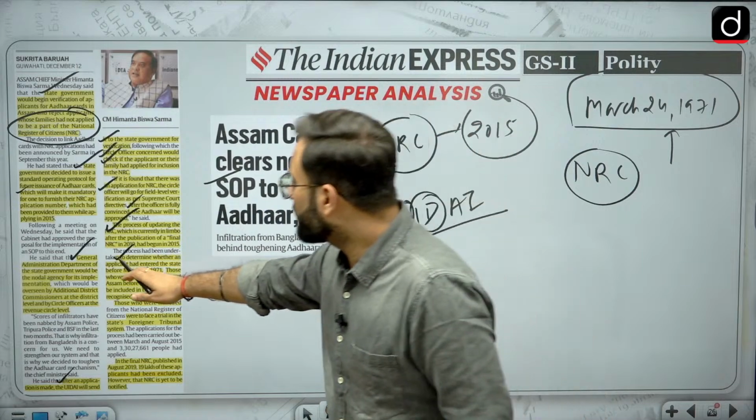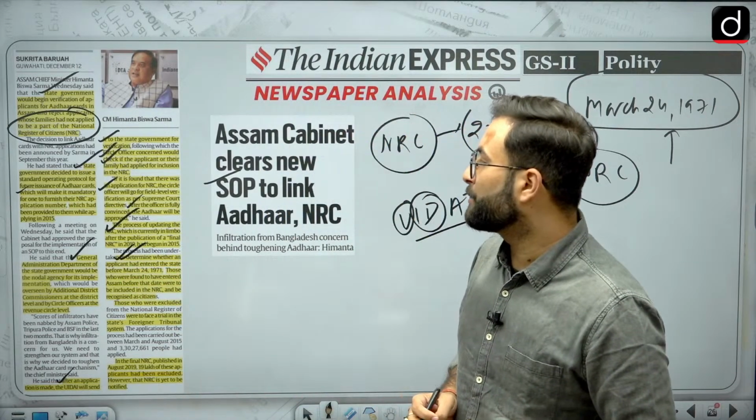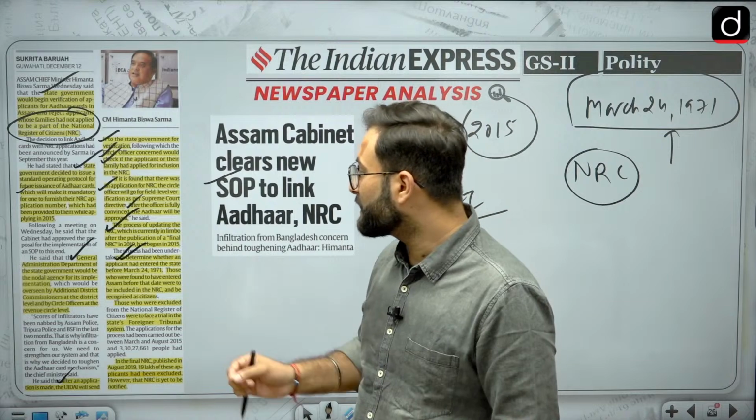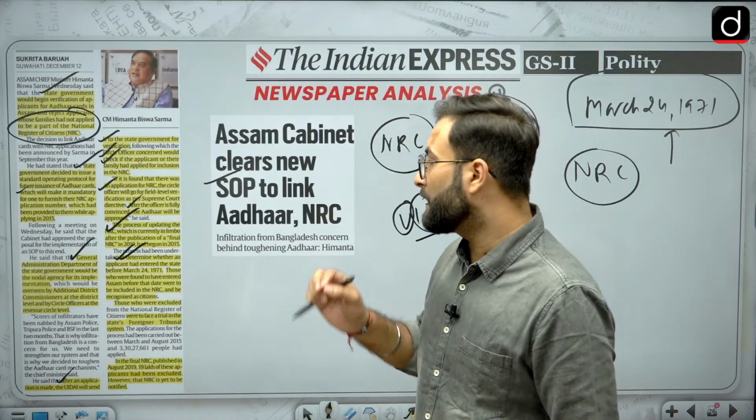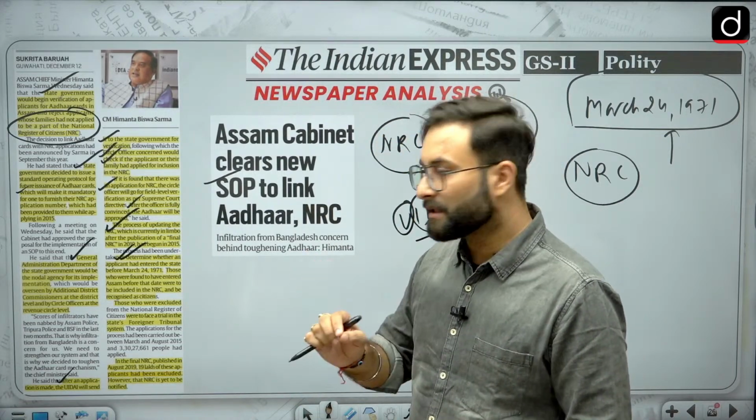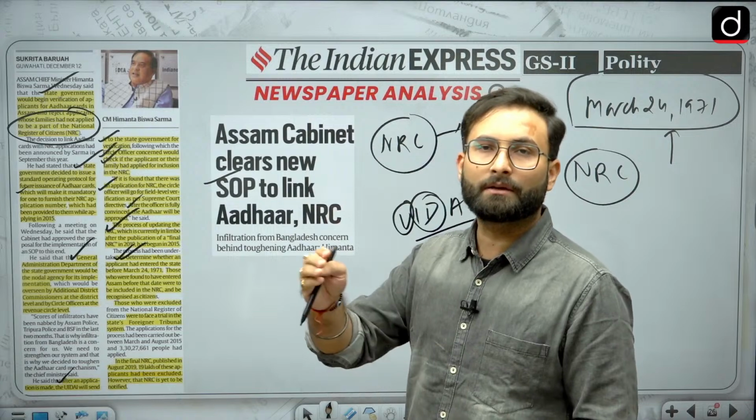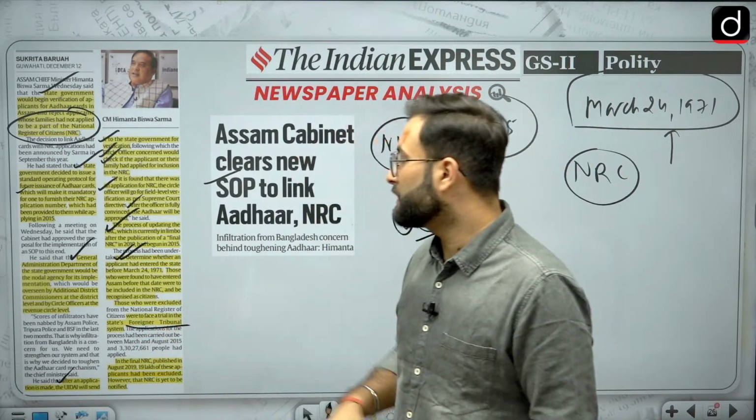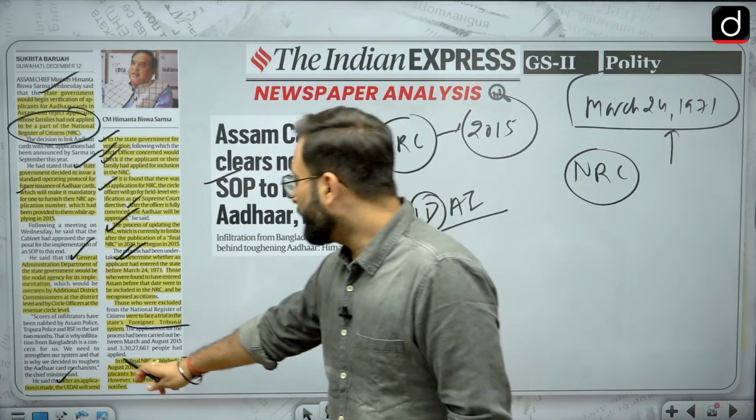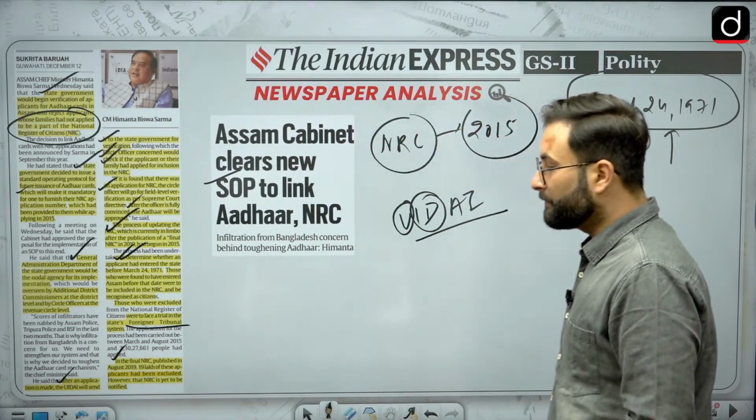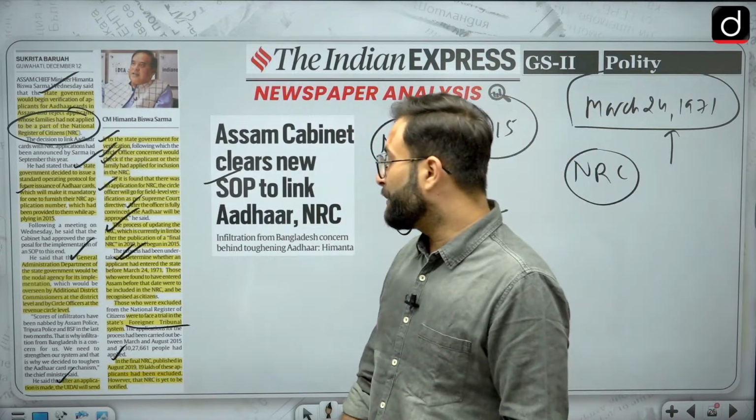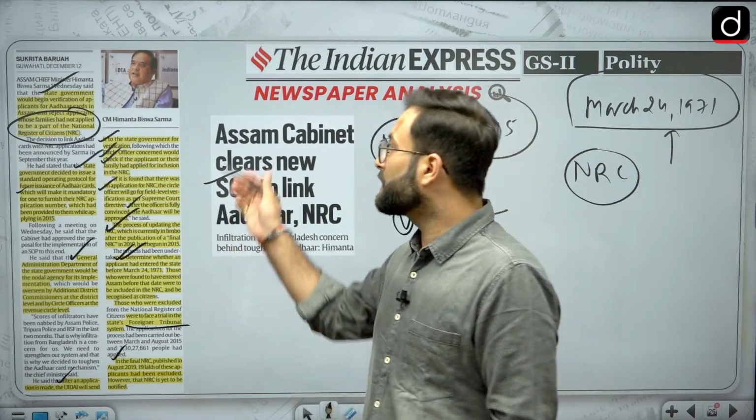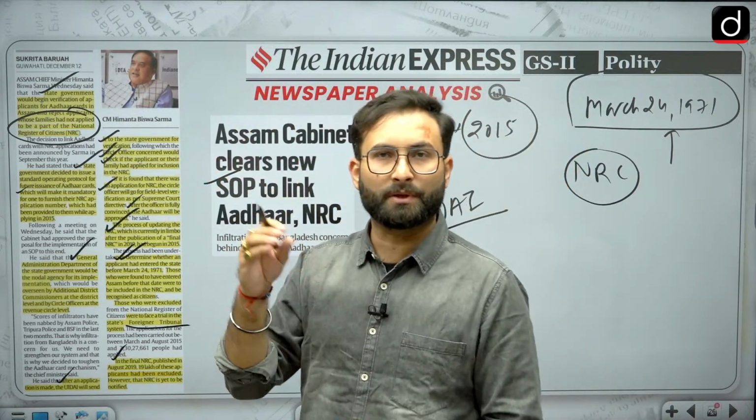To determine whether an applicant has entered the state before March 24, 1971, those who were found to have entered Assam before that were to be included in the NRC and recognized as citizens, and for those who were excluded, their case would be put forward in front of the foreigners tribunal system. In the final NRC published in 2019, 19 lakh of these applicants were excluded. However, the NRC is yet to be notified. So that is about the NRC and the SOP with respect to Aadhaar issuance.